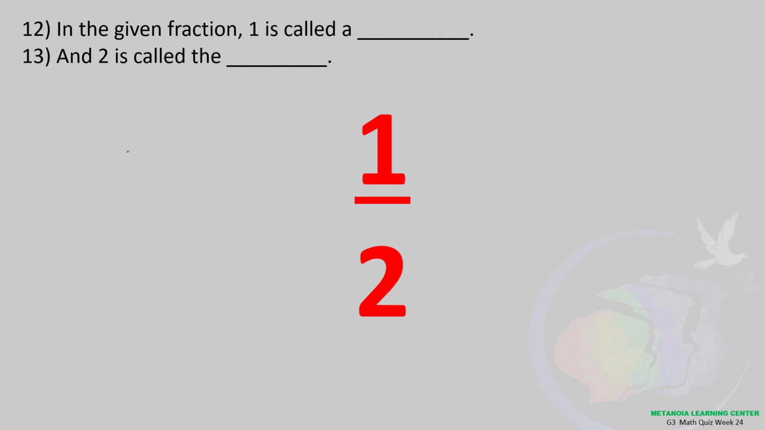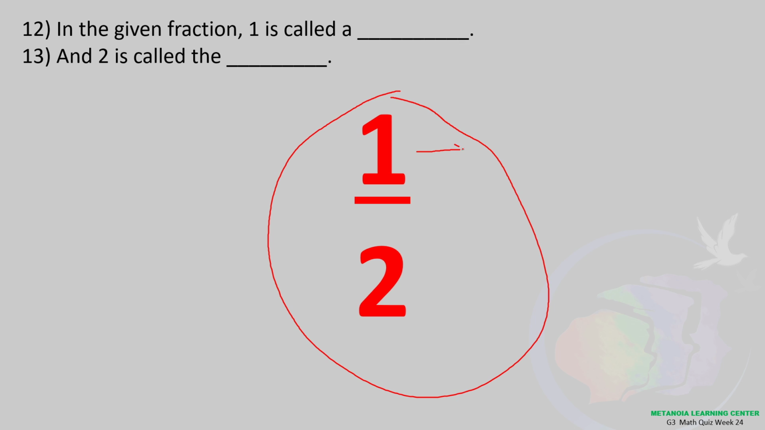Number 12 and 13. So if you notice that this is a fraction, and each part of a fraction, there's actually a name. I did mention it sa mga videos natin. In the given fraction, 1 is called a what? Anong tawag dyan sa number 1? Ito. That's for number 12. And for number 13, 2 is called the what? Okay? So that's for number 13. May mga pangalan kasi yan sila, di ba? Basic parts of a fraction yan.